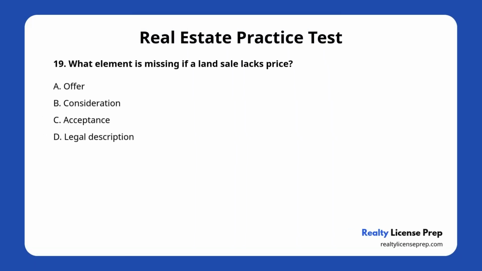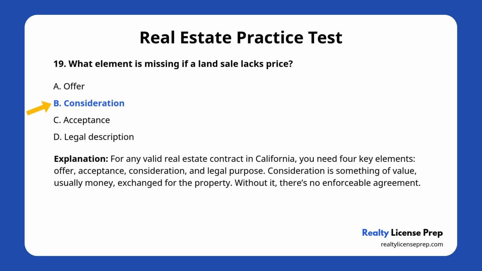Question number 19. What element is missing if a land sale lacks price? A. Offer. B. Consideration. C. Acceptance. D. Legal description. The correct answer is B. Let's walk through it. For any valid real estate contract in California, you need 4 key elements: offer, acceptance, consideration, and legal purpose. Consideration is something of value, usually money, exchanged for the property. Without it, there's no enforceable agreement.